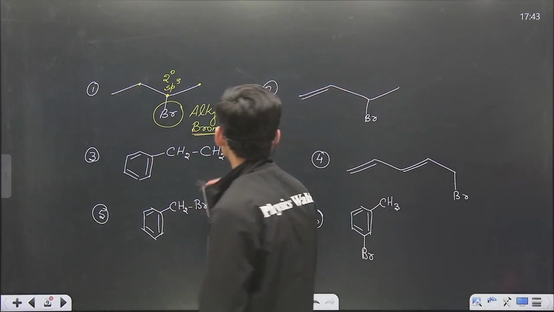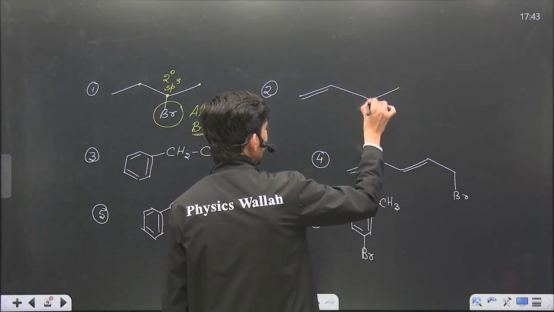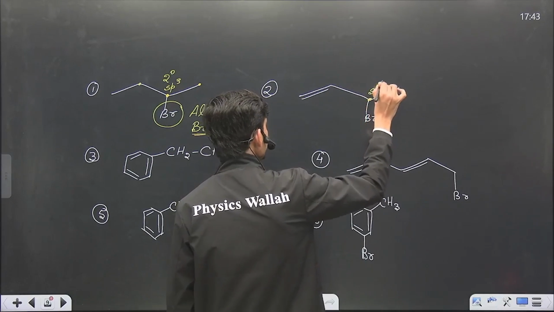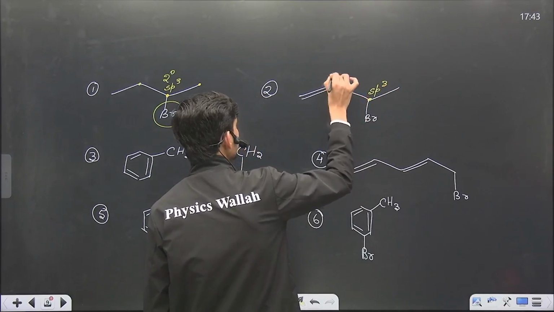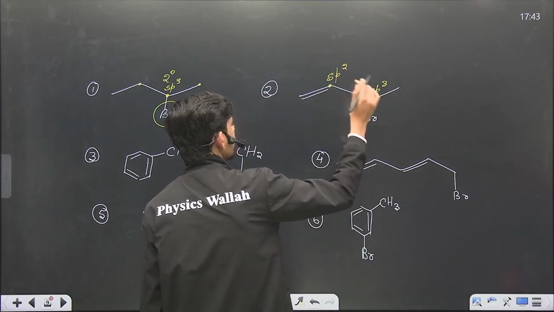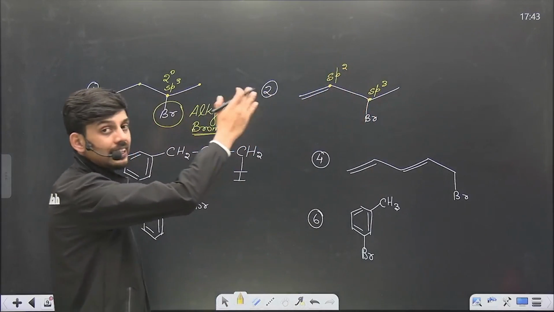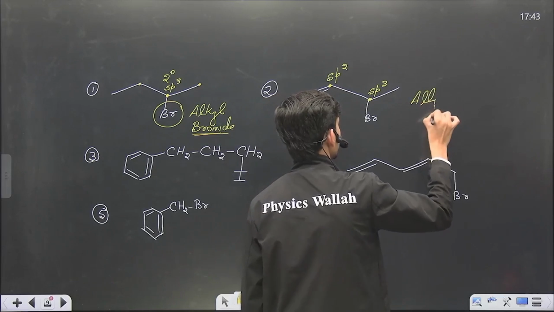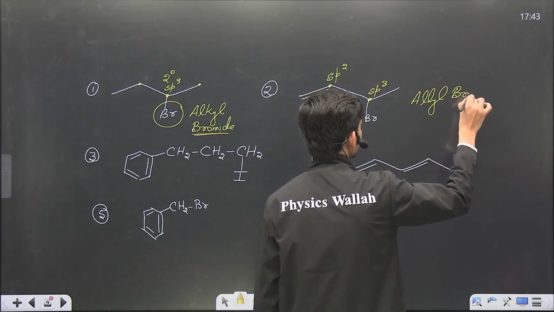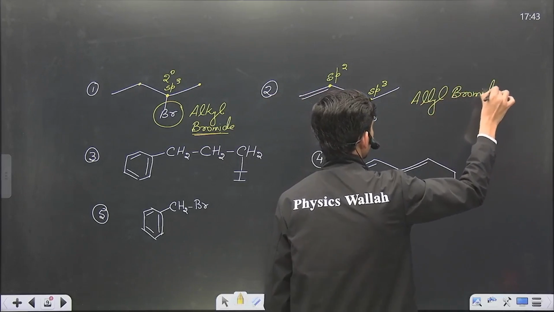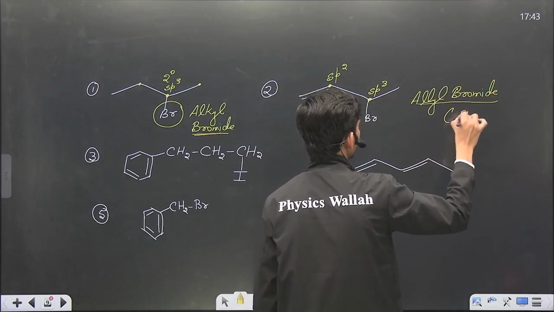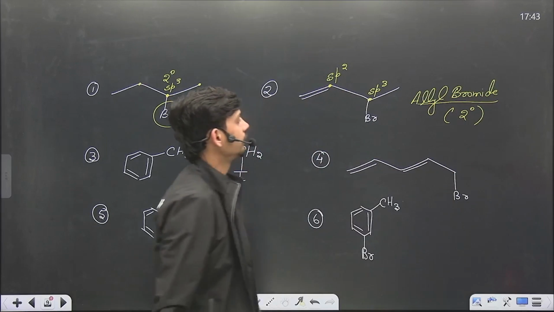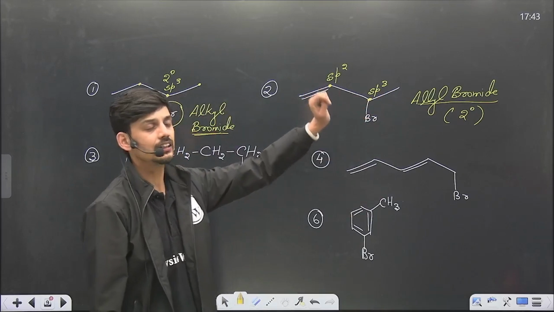Now in the second case, this is an sp3 carbon, single bonded, and the neighbor carbon is double bonded, which is sp2. So if the neighbor of sp3 is sp2, then such halides are allyl halides. So this is an allyl bromide, and we can also see this is also a secondary halide because the carbon attached here is a secondary carbon.